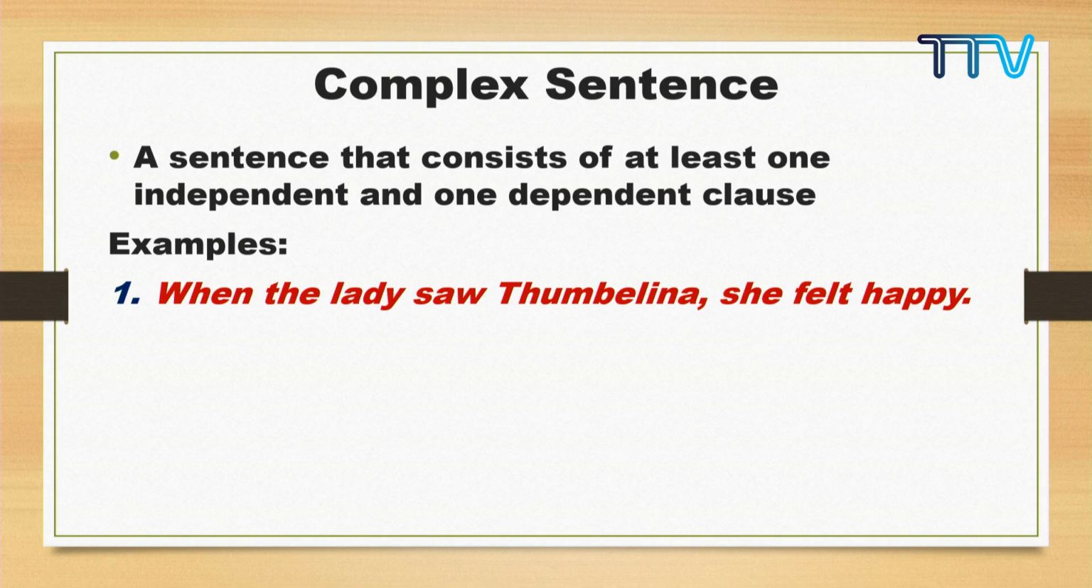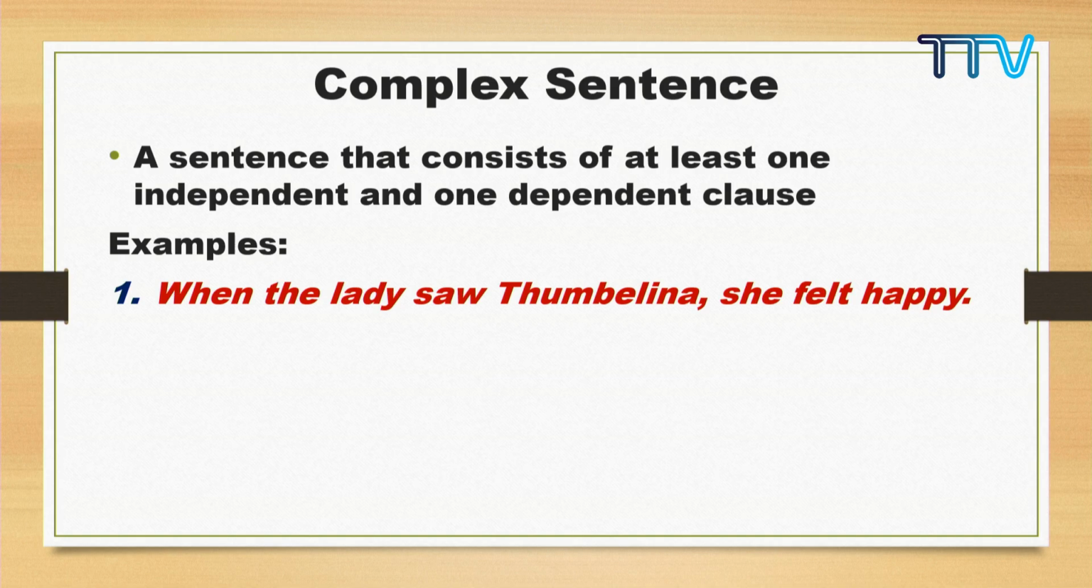Okay, yes, many of you are getting it right, I guess. So, "when the lady saw Thumbelina" is the dependent clause, because something is missing. It's not making complete sense. "She felt happy" is a clause that is complete in itself. And let me tell you, this is again an example of a simple sentence. She felt happy. The subject is she, the verb is felt. She felt happy. And this is an independent clause.